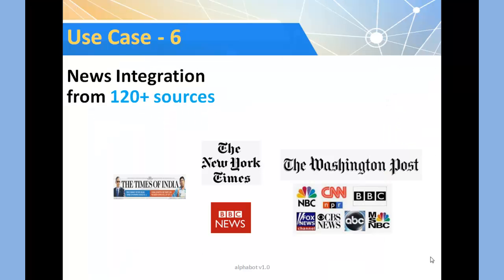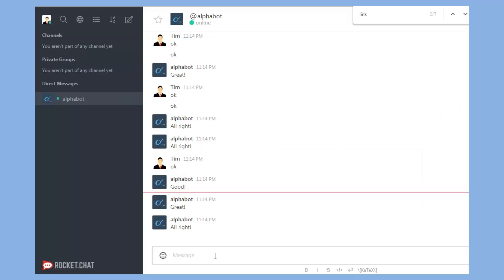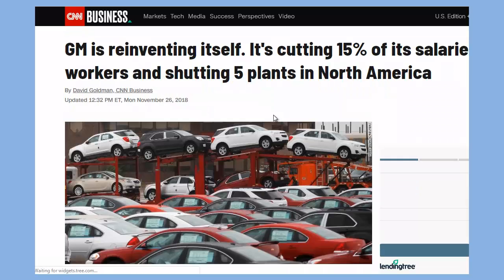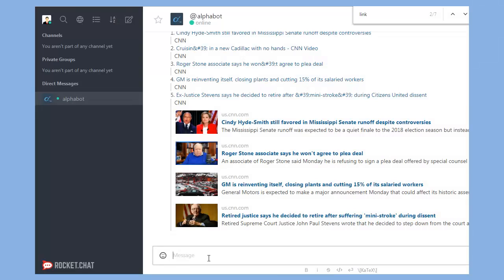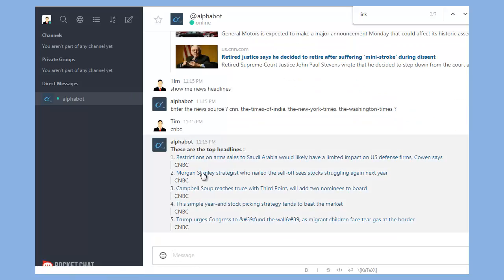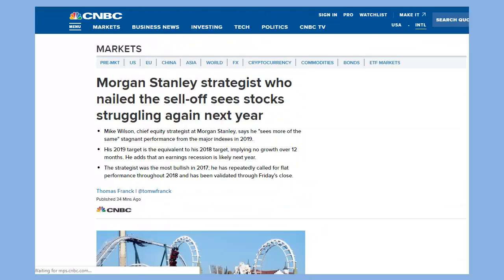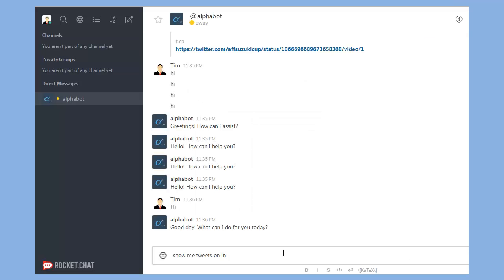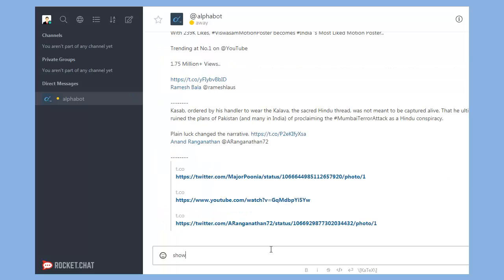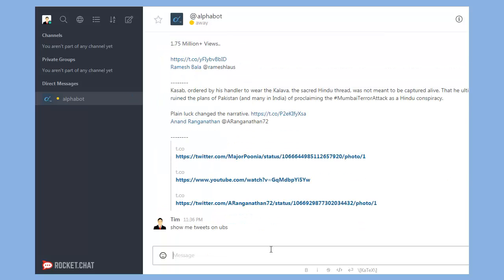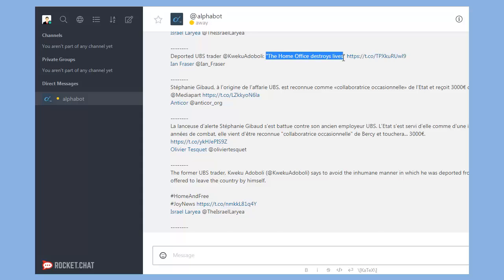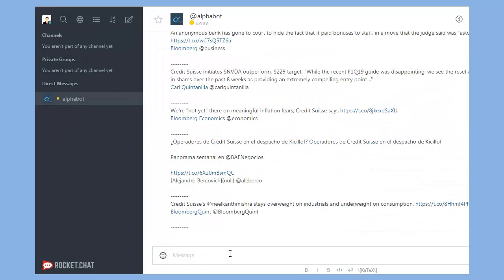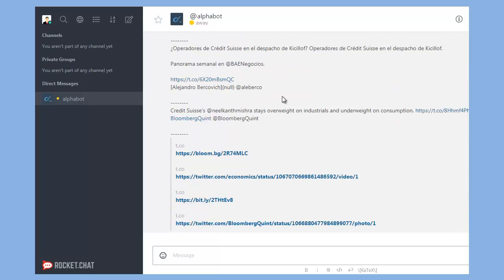Our use case number 6 is the news integration that we have done with more than 120 news sources. We have integrated with CNBC, Washington Post, Bloomberg, New York Times, etc. Our next use case is Twitter integration. The user can see tweets of his interest. So if he wants to know specific information or tweets, he can get it.